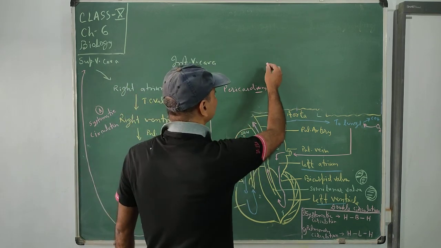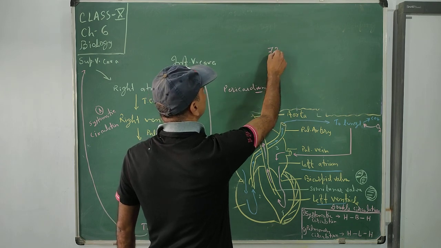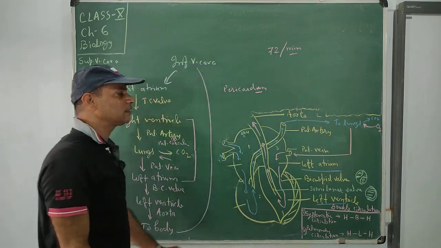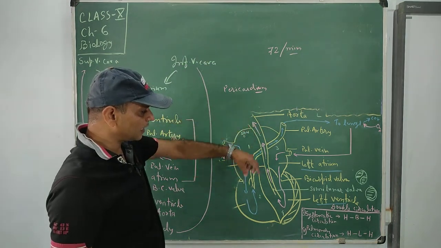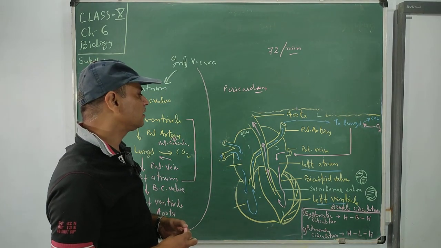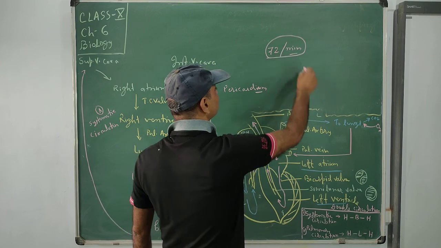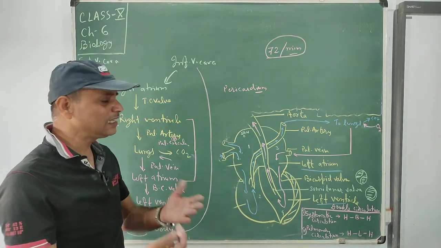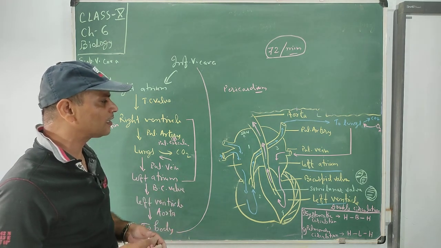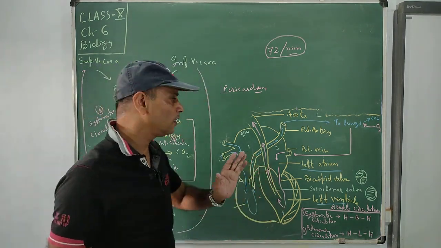So you know the next thing, that is the heartbeat. 72 times per minute is the heartbeat. The rhythm, that is systole and diastole, makes 0.8 second, and this collectively is 72 times per minute for a healthy person. It increases or decreases according to the health or the age of a person. So this is the way we understood the physiology of the heart.